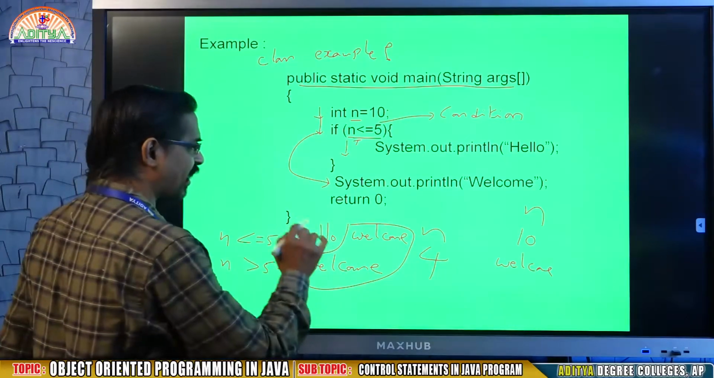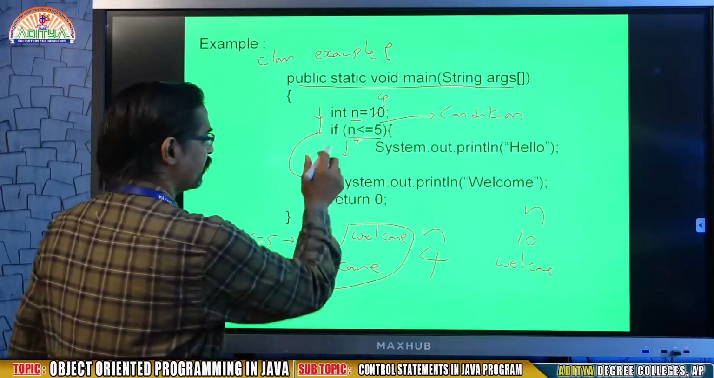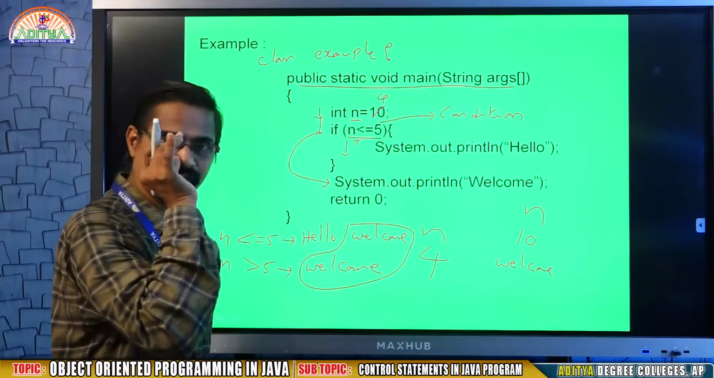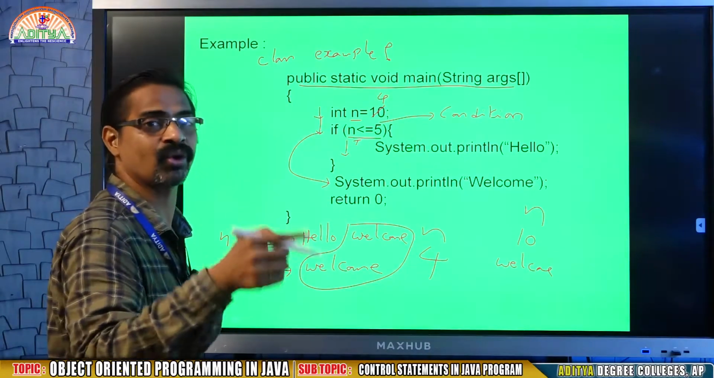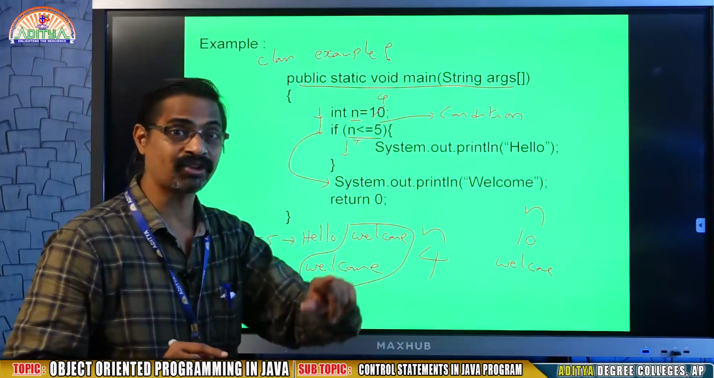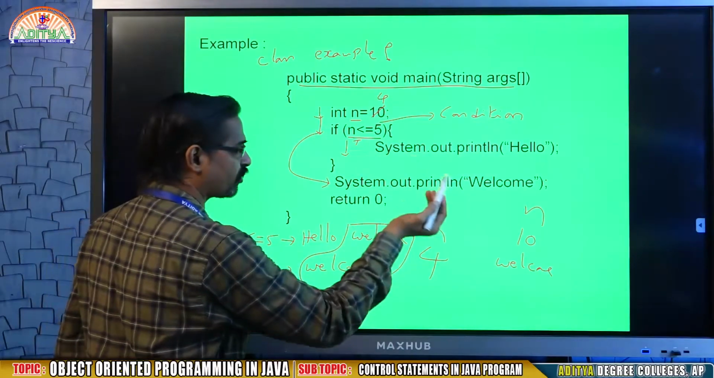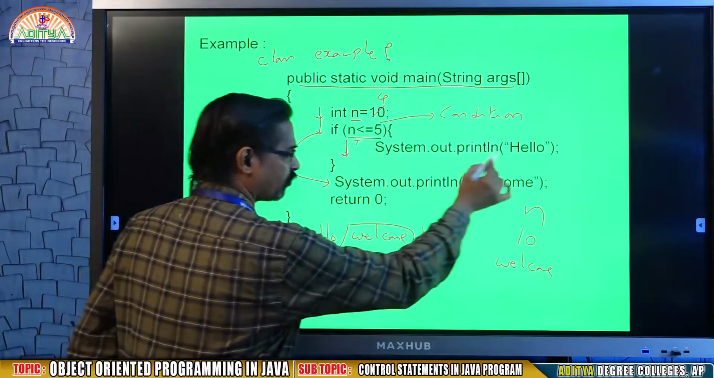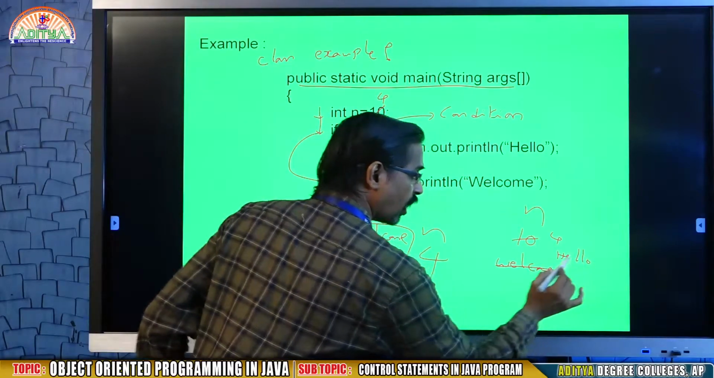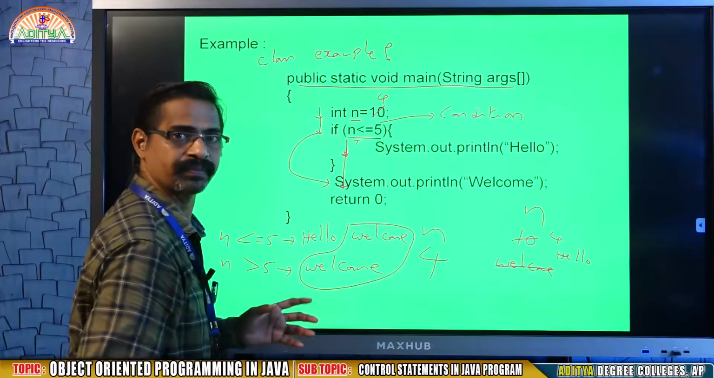Assume that my n value is 4. Then if n is less than or equal to 5, yes, because 4 is less than 5. Because you are the driver, you are going to take the decision. How you write the condition depends on you, because you are doing your program. So 4 is less than 5, that is true, so it comes down and prints hello. After all, it won't stop there, because it will come to the next line.